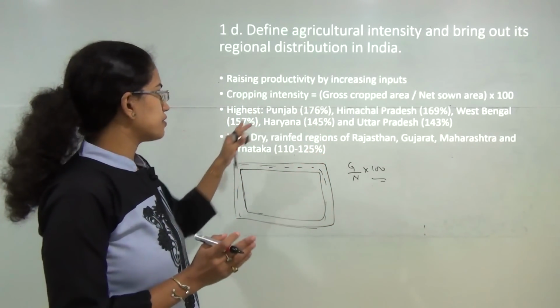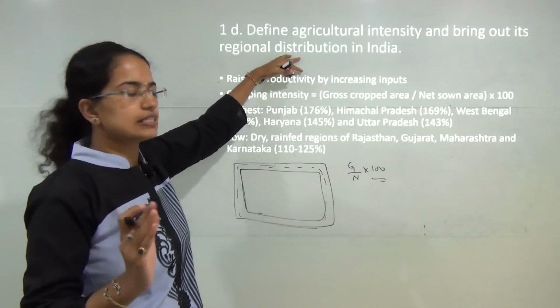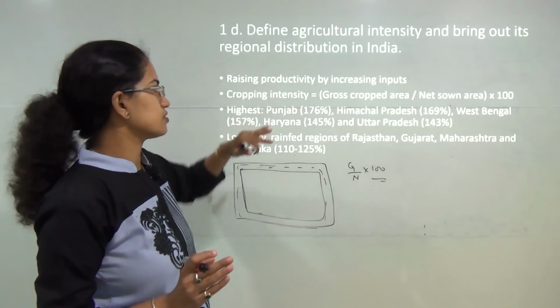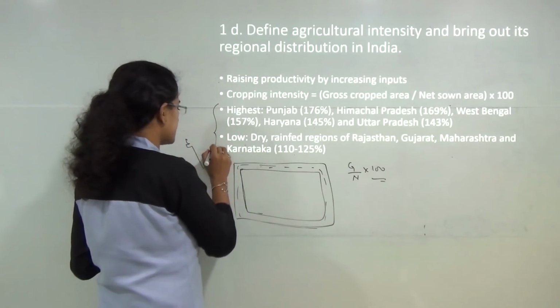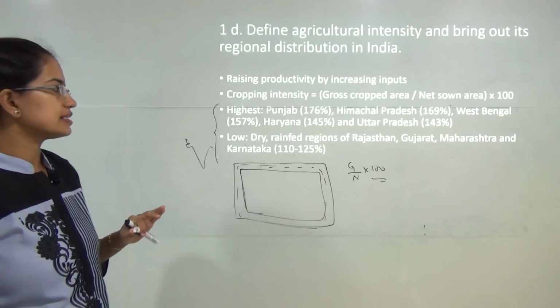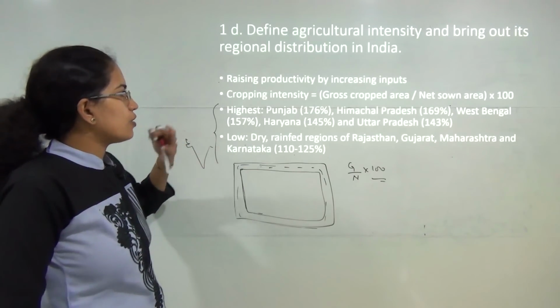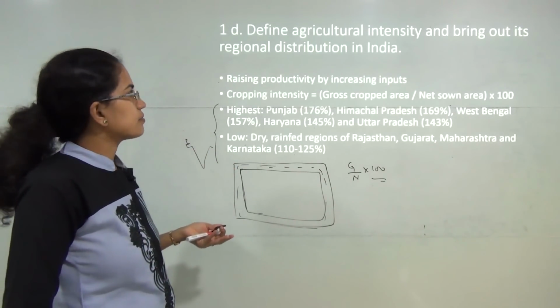That shows the regional variation or differences in regional distribution as asked in the question. So you need to highlight this on a map of India, explaining how there are regions of low density and high density, and how you can raise productivity by increasing the inputs that are being used.